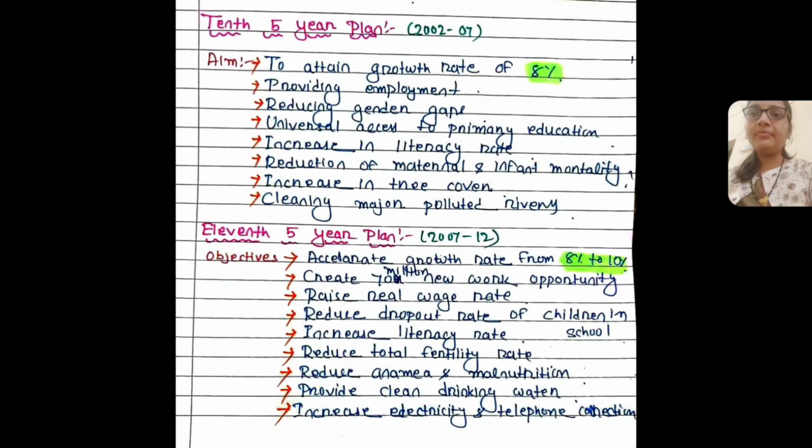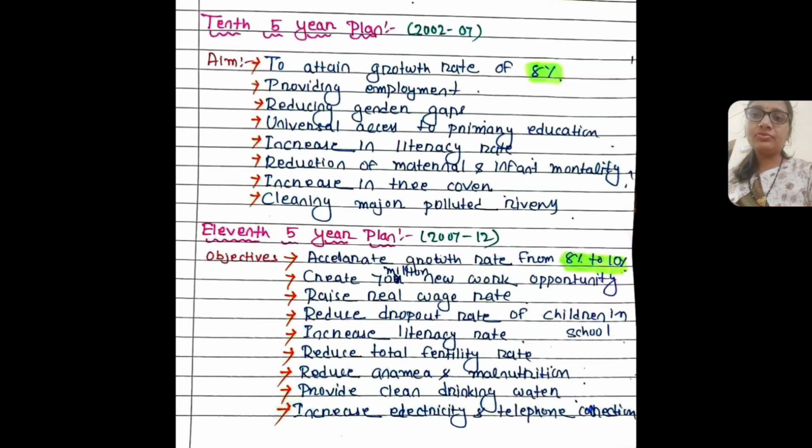Then the 10th five-year plan from 2002 to 2007, and its aim was to attain growth of 8%, generating more employment, reducing the gender gap, and universal access to primary education. So this is important. And an increase in the literacy rate, then the reduction of maternal and infant mortality, and an increase in tree cover. So it aimed towards the environment too. Then cleaning the major polluted rivers was aimed at in the 10th five-year plan.